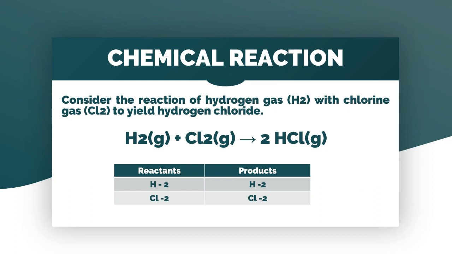Therefore, if we were going to write the number of atoms, you can create a table. So, on the reactants, we have 2 hydrogens, we have 2 chlorines, and on the product, we have 2 hydrogens and also 2 chlorines. Therefore, the mass on the reactant is just the same as the mass on the product. Or in other terms, the number of atoms on the reactants is the same as the number of atoms on the product side.